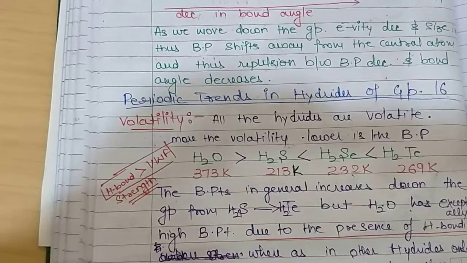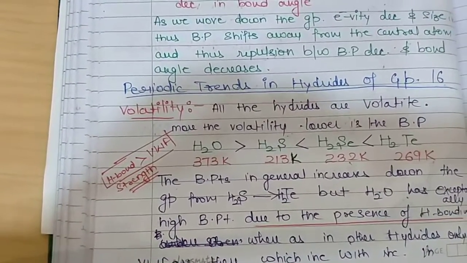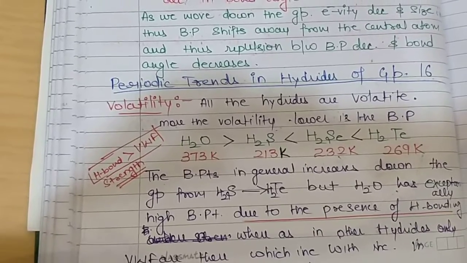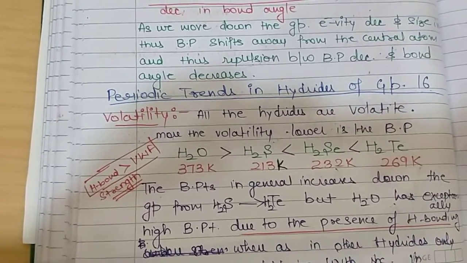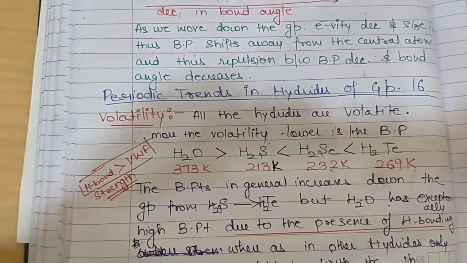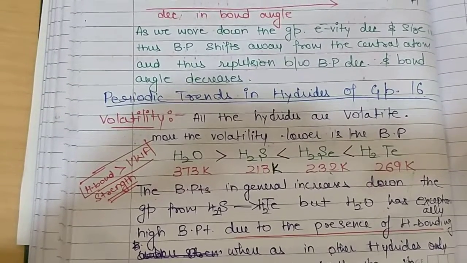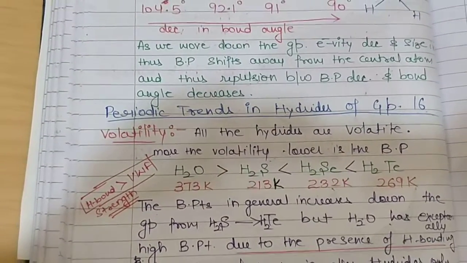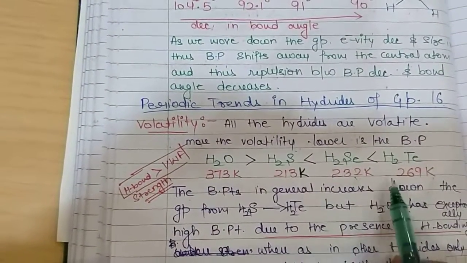So according to this explanation, water, that is H2O, should have the least boiling point, but in case of water there are more stronger forces present, which are called hydrogen bonding, which is present in case of water and not in any other dihydride of group 16.